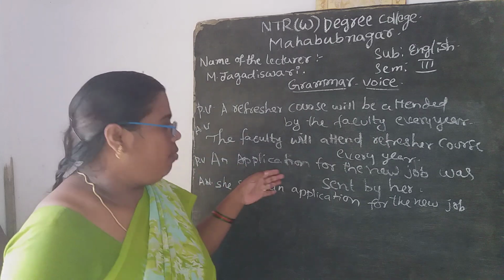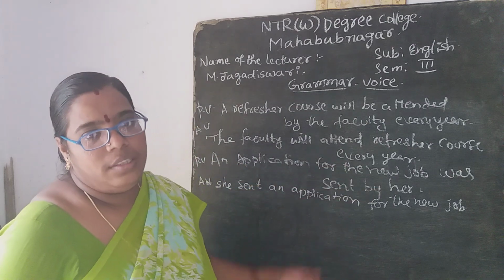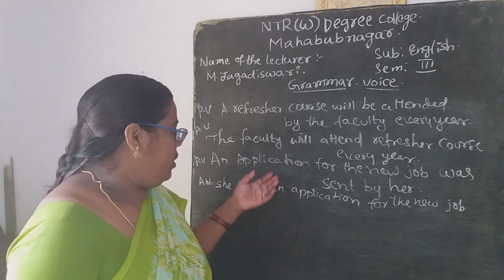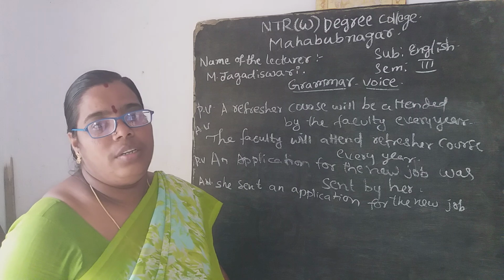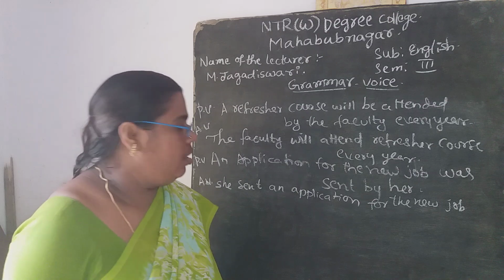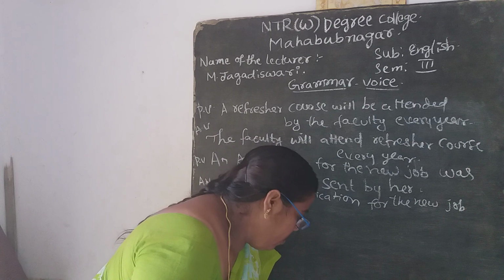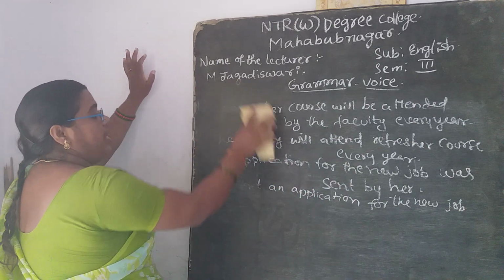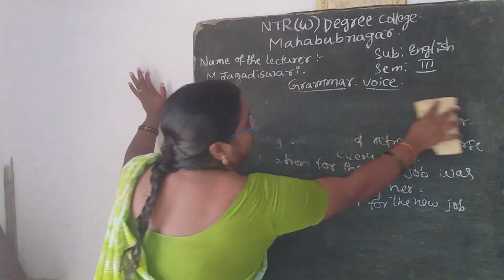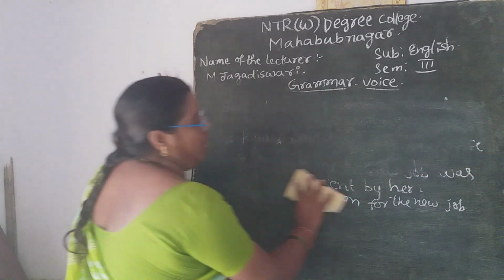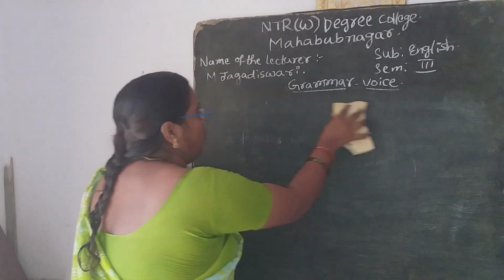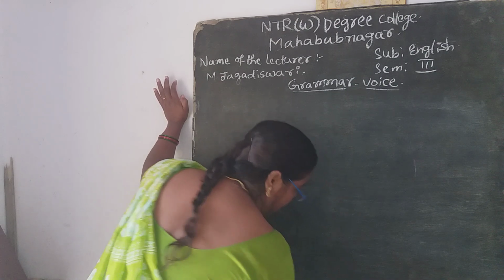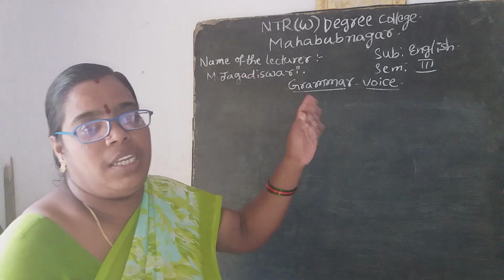An application for the new job was sent by her. That is the passive sentence, and you can take this into the active sentence as she sent an application for the new job. So see here, you just have to modify the changing of the words where the sentences are being changed into active voice and passive voice. So these are the terms that are going to be taken with one or two more examples from the exercise that has been given for us.